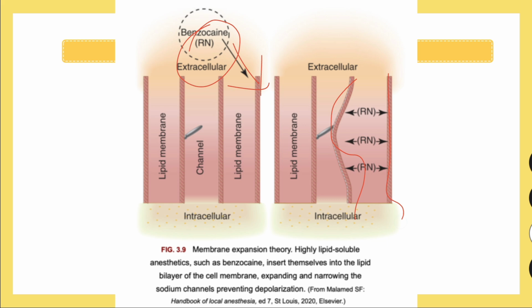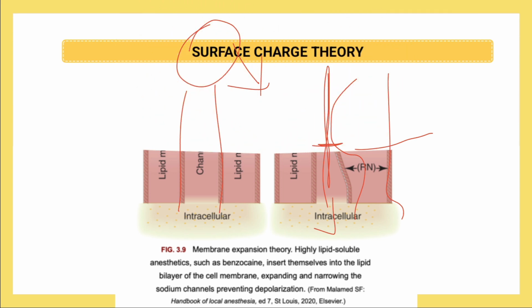Naturally it will constrict the nearby channel because membrane expands and the channel gets constricted, so it will prevent sodium from passing through these channels. So this is basically the membrane expansion theory, but it's not accepted.